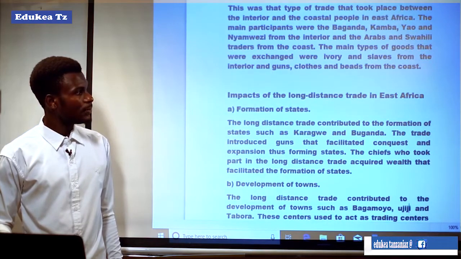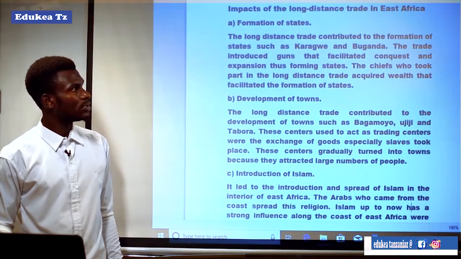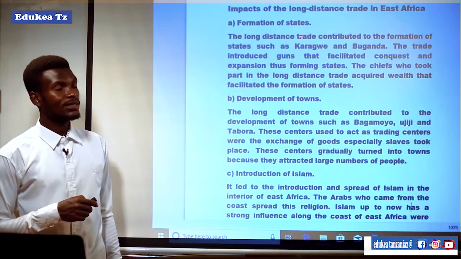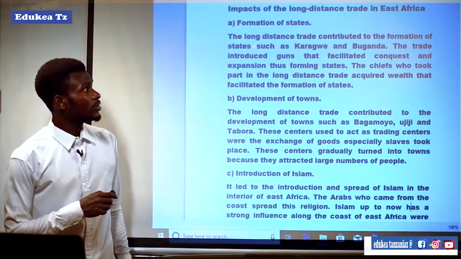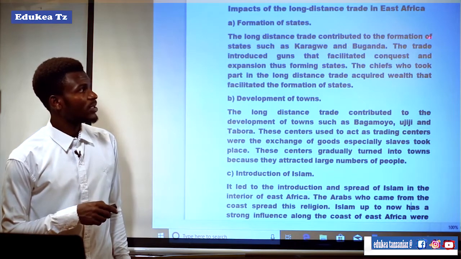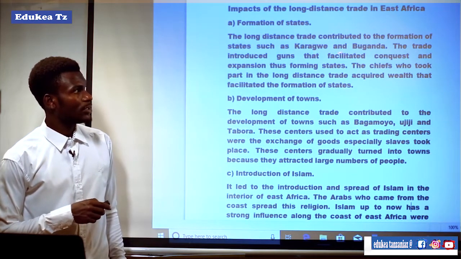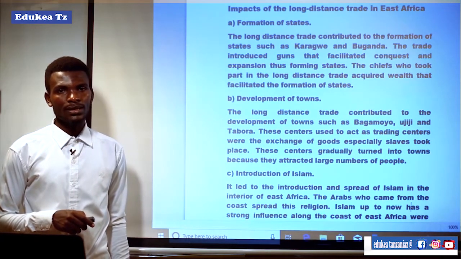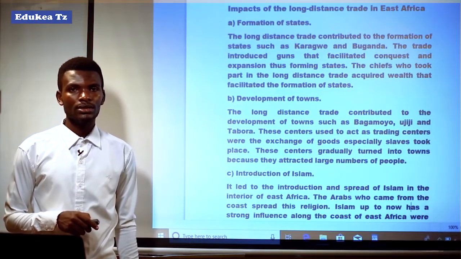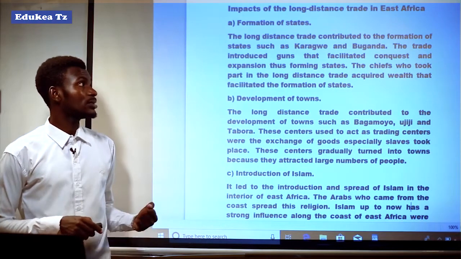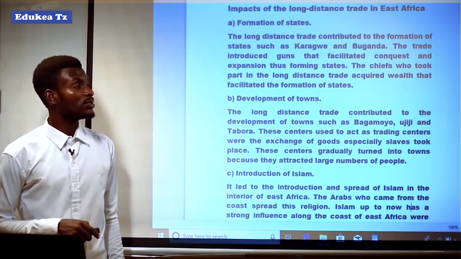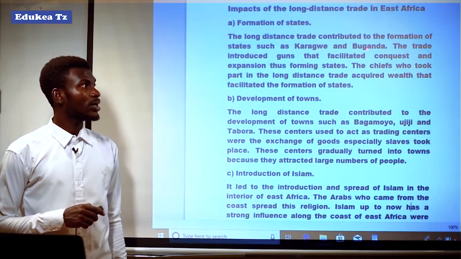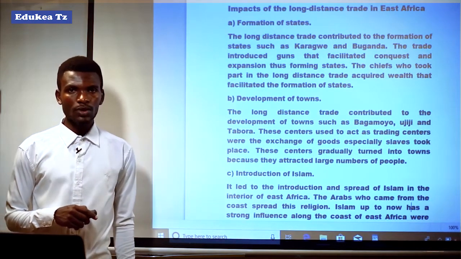Let us see the impacts of long distance trade in East Africa. The first one was the formation of states. The long distance trade contributed to the formation of states such as Karagwe and Buganda. It means that in pre-colonial African societies, as they conducted long distance trade, it led to the formation of some states like Karagwe and Buganda in the northern part of East Africa.